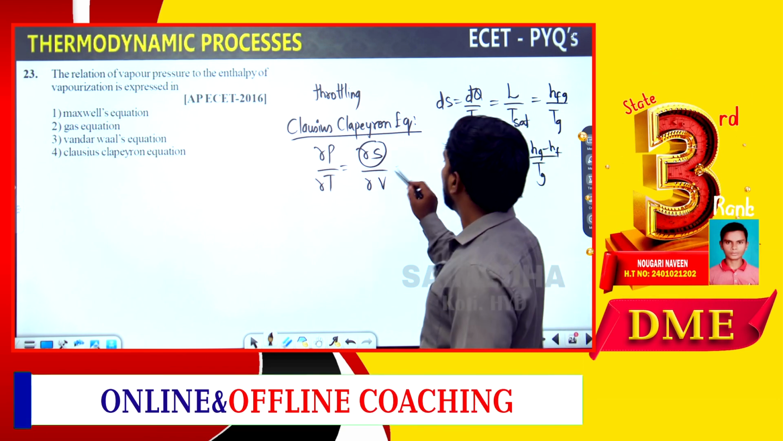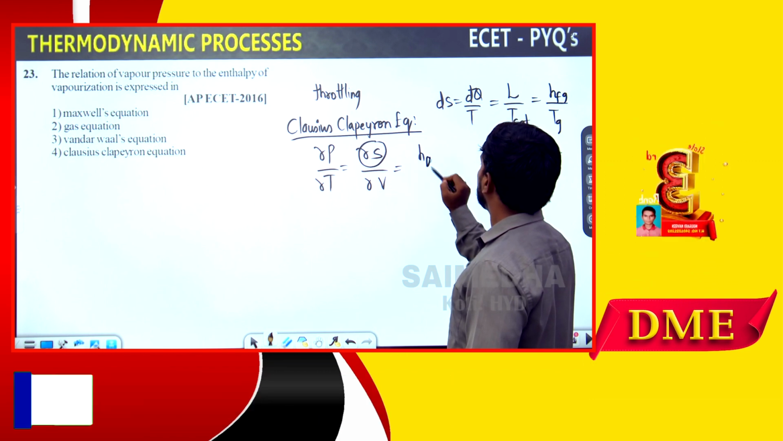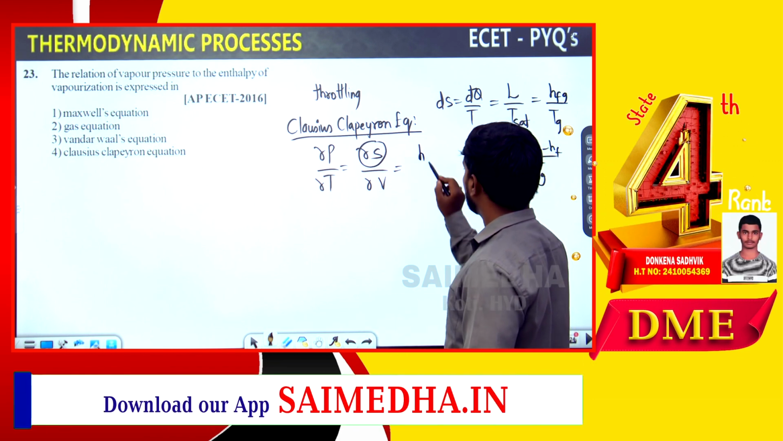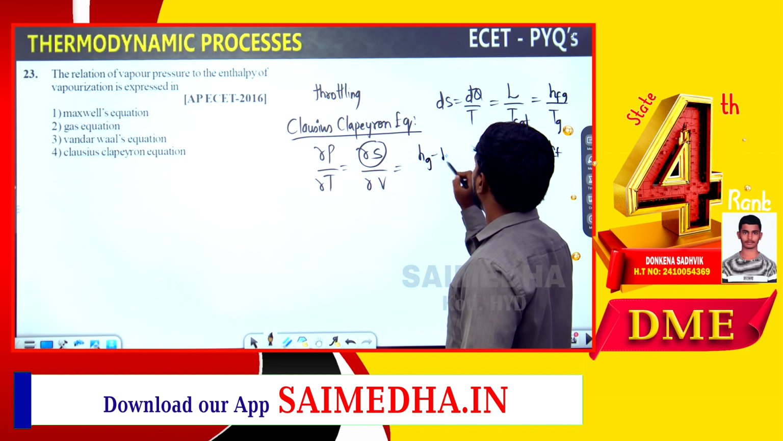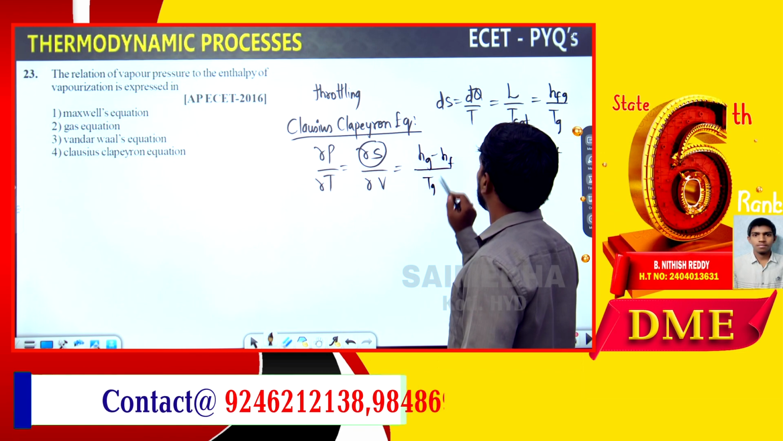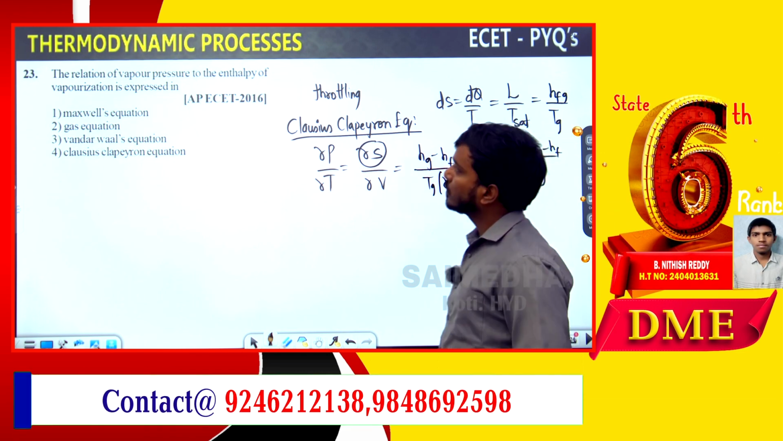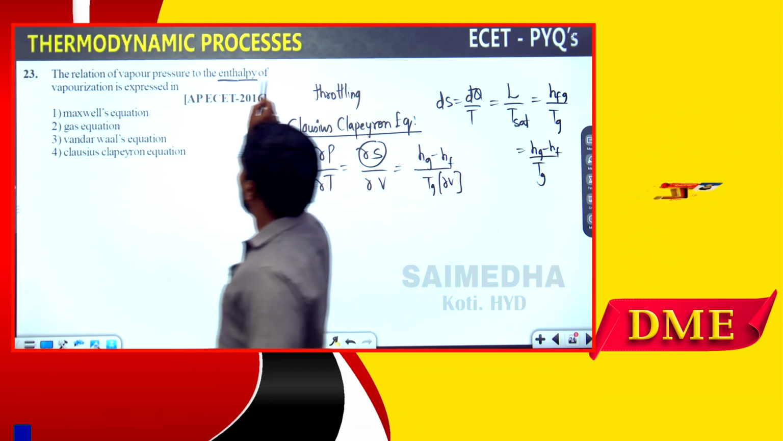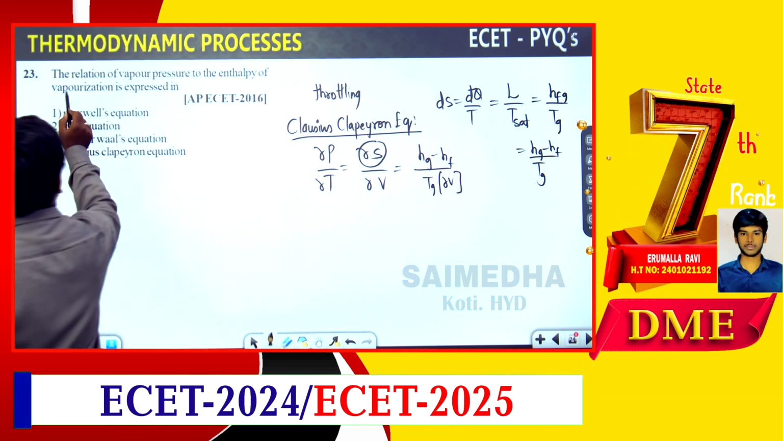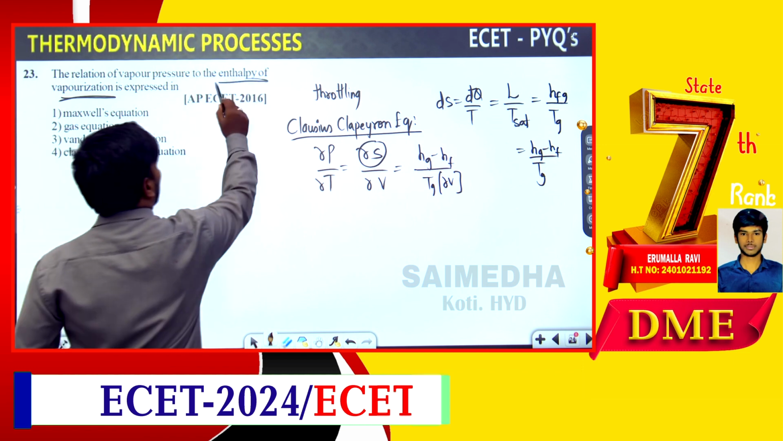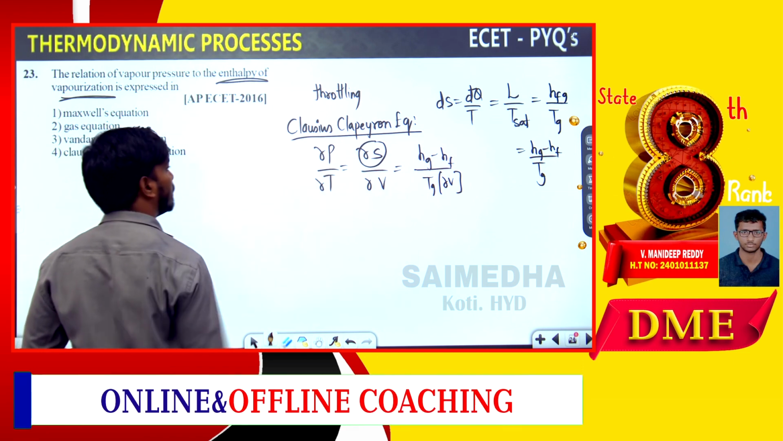So here we can write ∂S/∂V as (hg minus hf), or hfg, it's up to you, divided by T saturation times the given change in volume. So the enthalpy of vaporization is called latent heat.